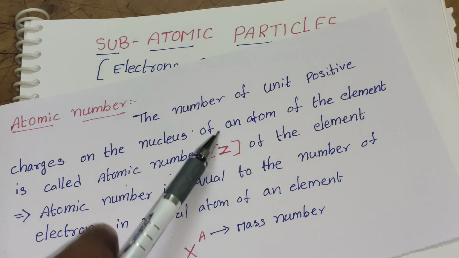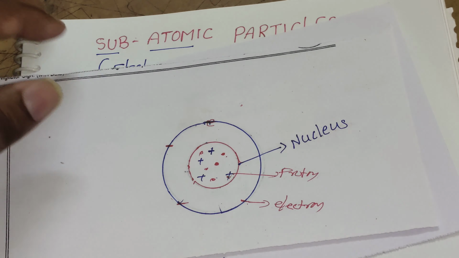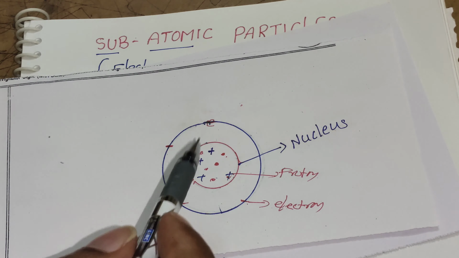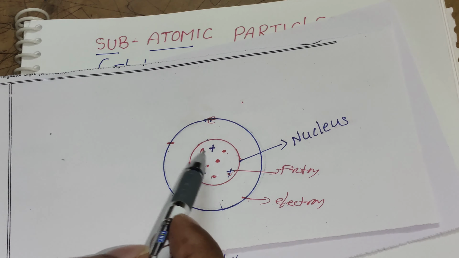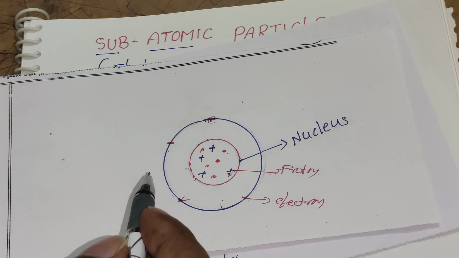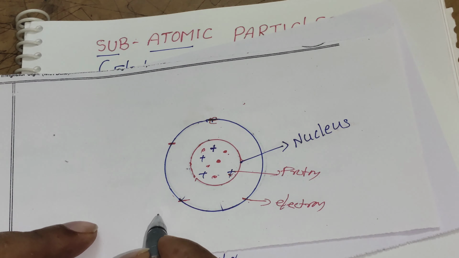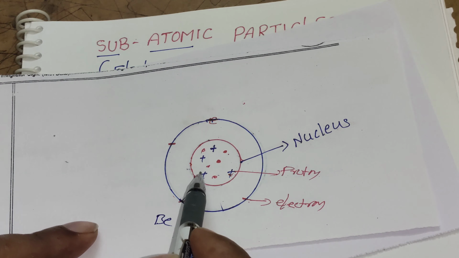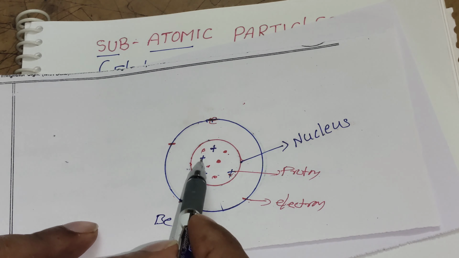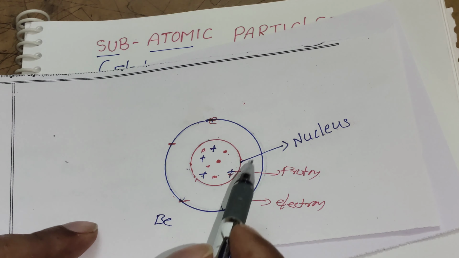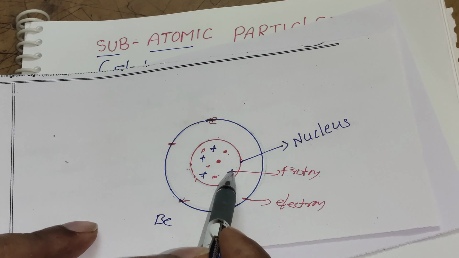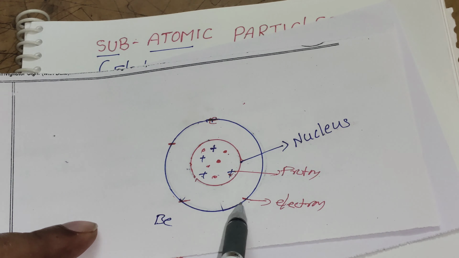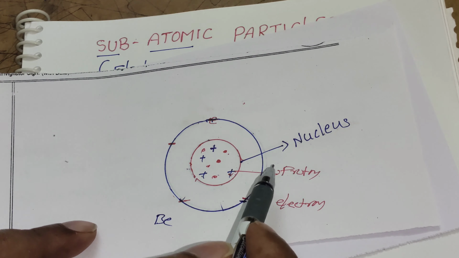For example, you can assume that in the nucleus there are 1, 2, 3, 4 protons. So you can assume it is a beryllium atom. In the beryllium atom, in the middle there are 1, 2, 3, 4 protons present. And however many protons are present in the neutral atom, an equal number of electrons are present: 1, 2, 3, 4 electrons.